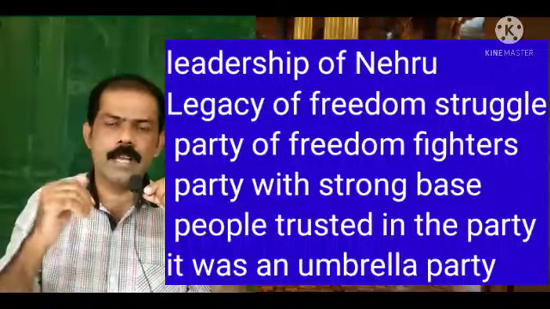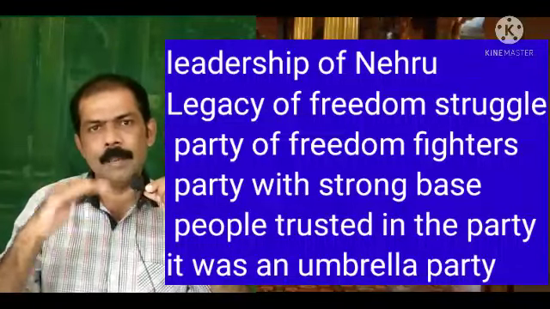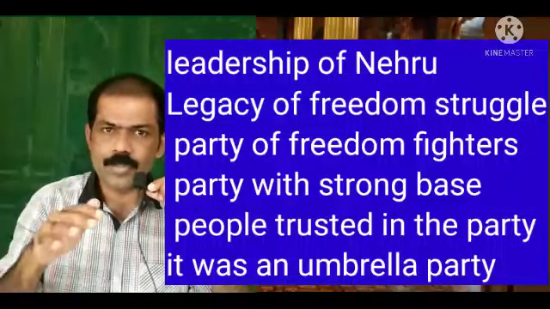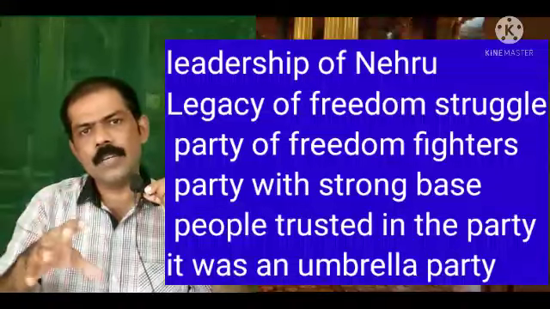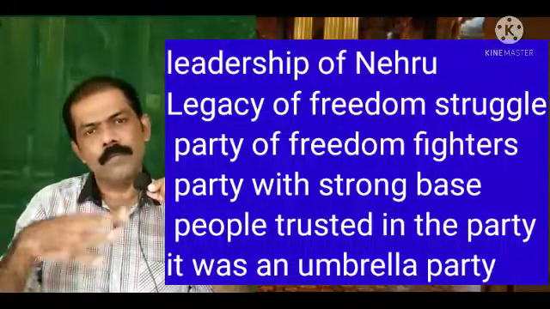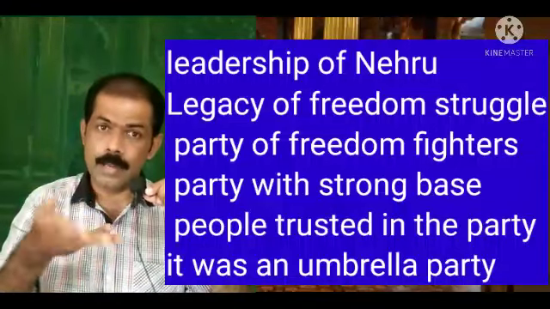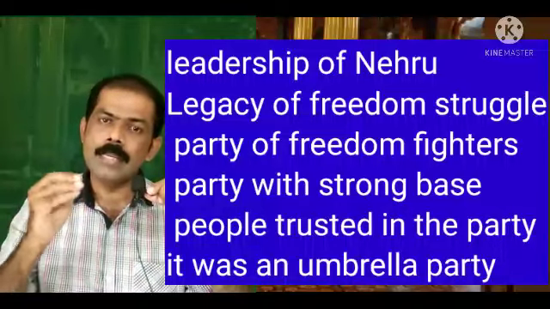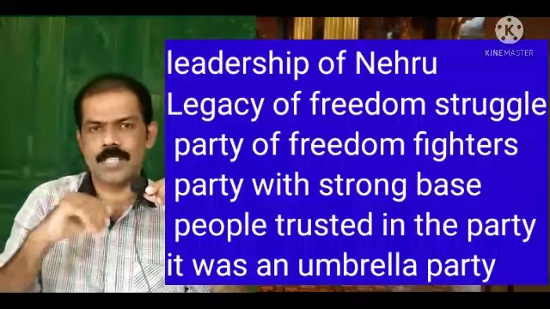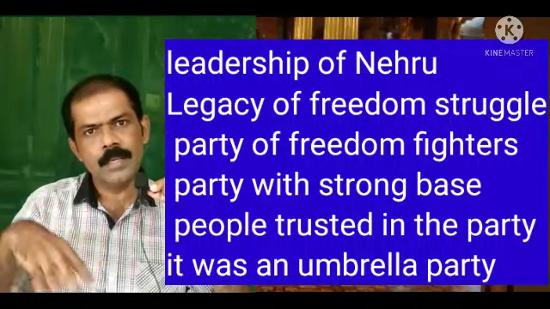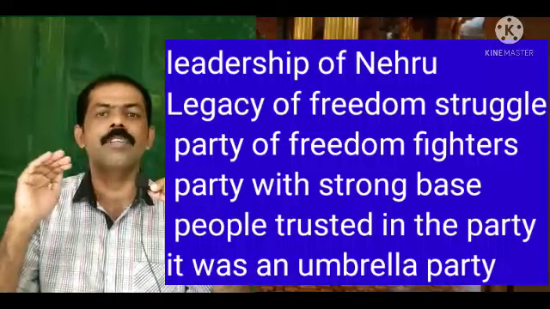The sixth point is that the Indian National Congress was an umbrella party, an umbrella that usually gives shelter to all others. The Congress party gave shelter to the whole people, whether they are rich or poor, peasants or daily workers or employees. All got comfortable shelter under the umbrella of the Indian National Congress. So the people trusted the party, they cast their votes to the party. That always leads to the success of the Indian National Congress.